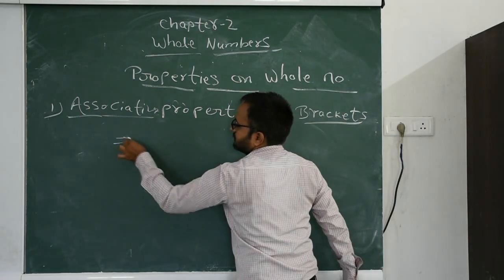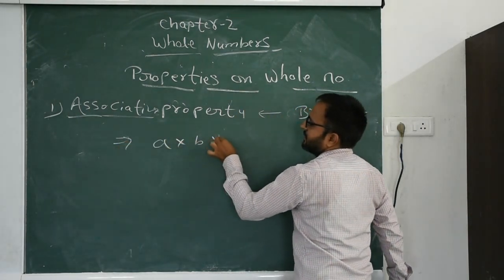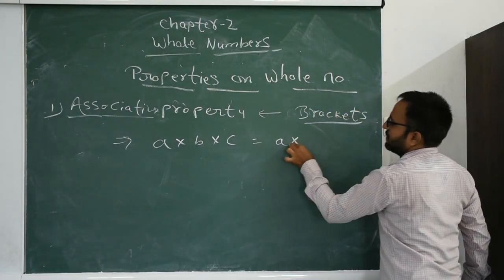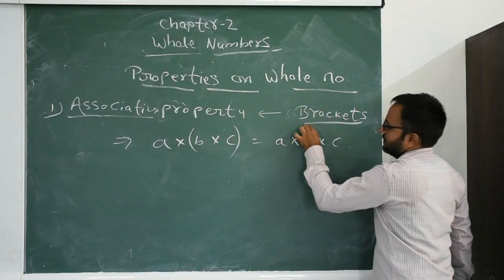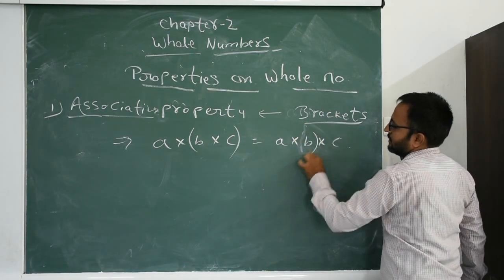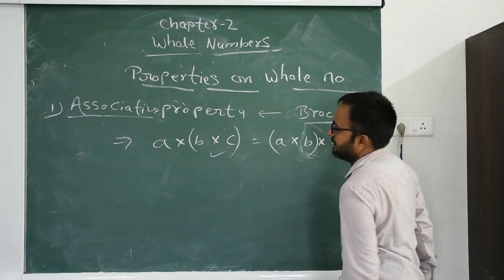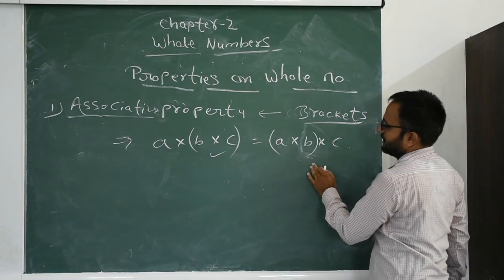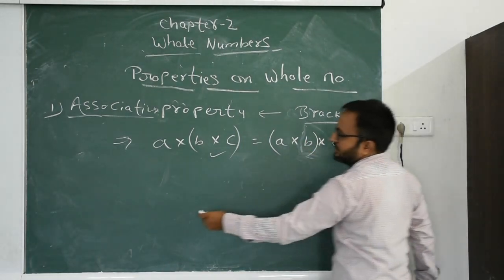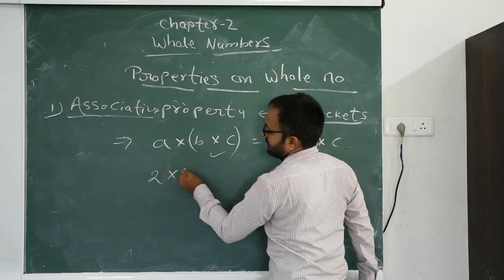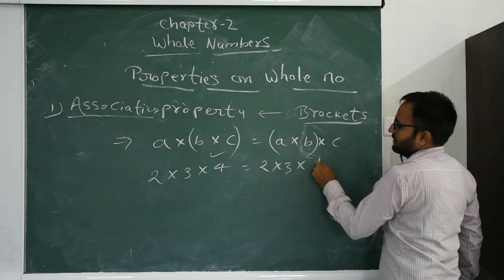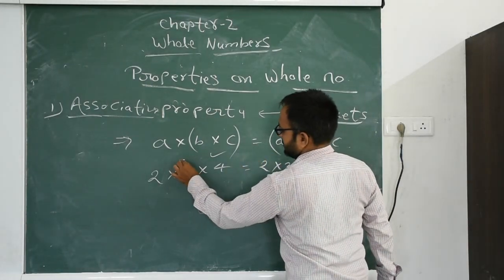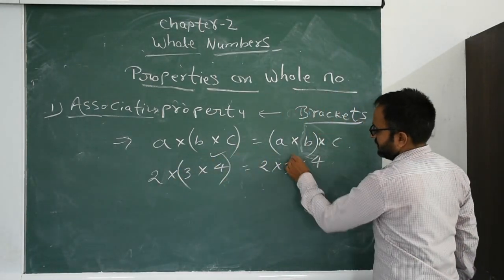In variable form, a into b into c equal to a into b into c. We make a bracket b into c, and here we make a bracket a into b. Now put the values 2 into 3 into 4. According to this, we make a bracket.